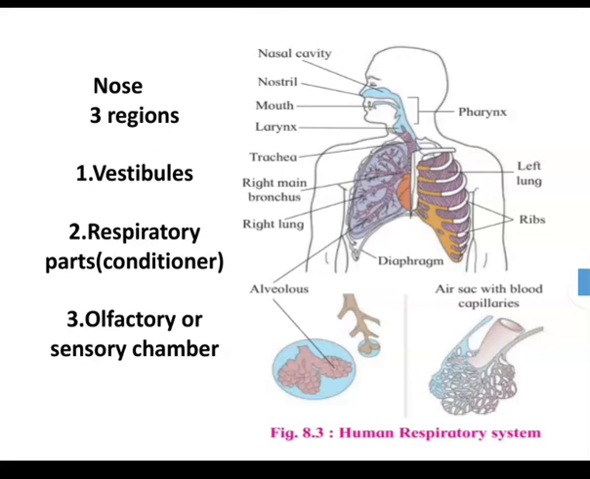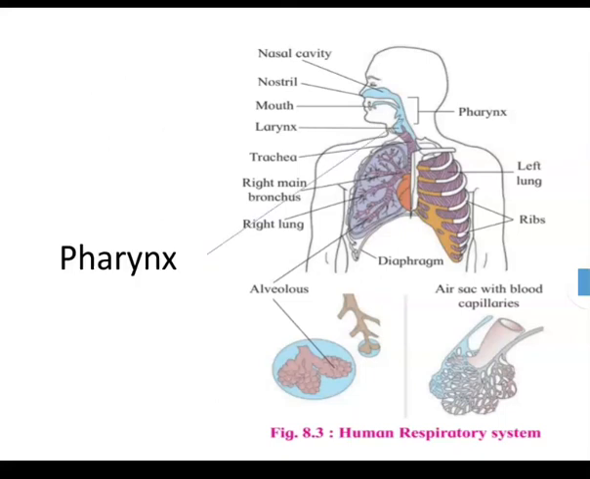Third one, the olfactory or sensory chamber. The uppermost part is lined by olfactory epithelial tissues which detect the smell of air. Next to that,